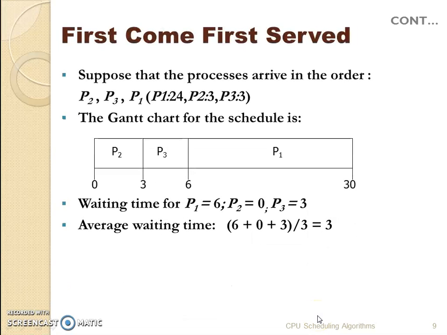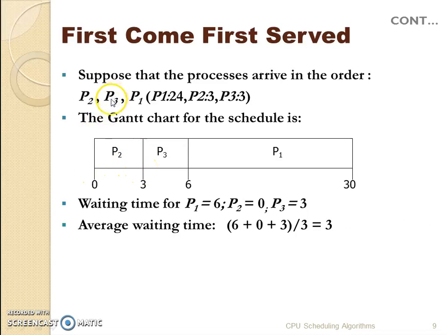Now, in the next example, the processes came in random order. The first process which came was P2, then P3 and P1. Since P2 was the first process to come, its wait time is 0. Before we go to P3, we need the burst time for P2, which would be given to you, that is 3 seconds. So P2 executed for 3 seconds.